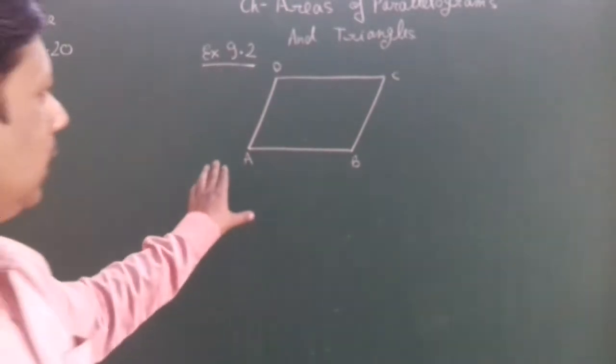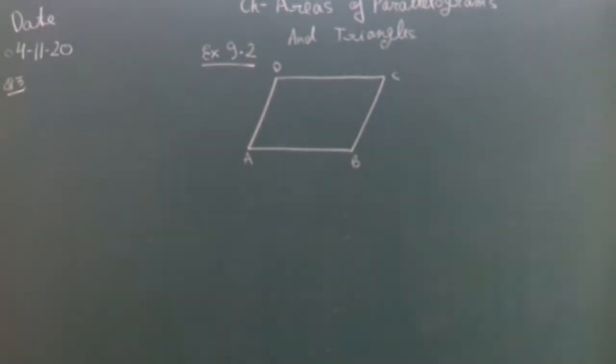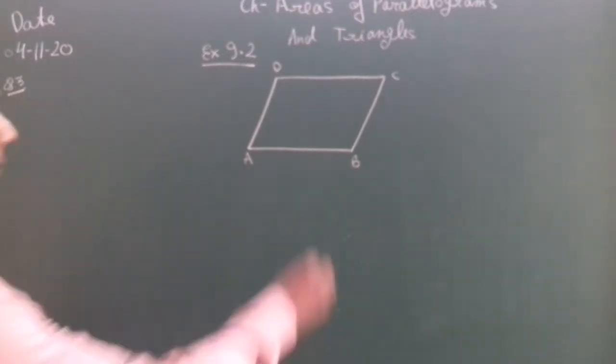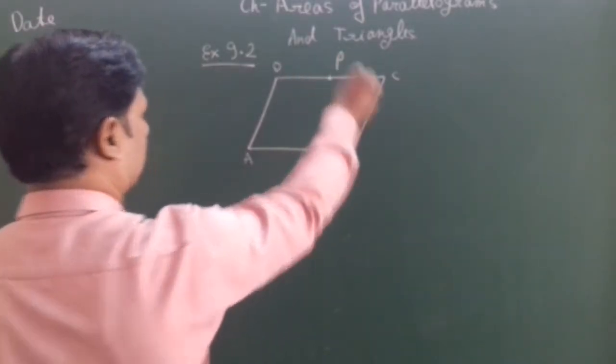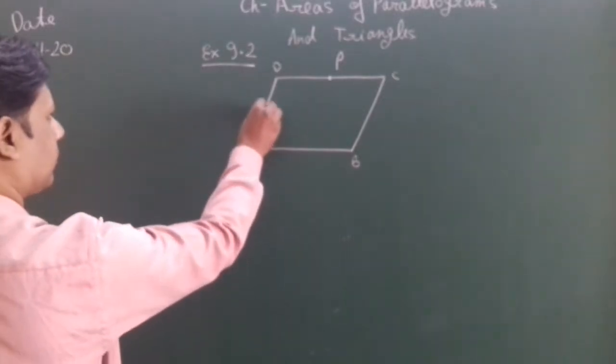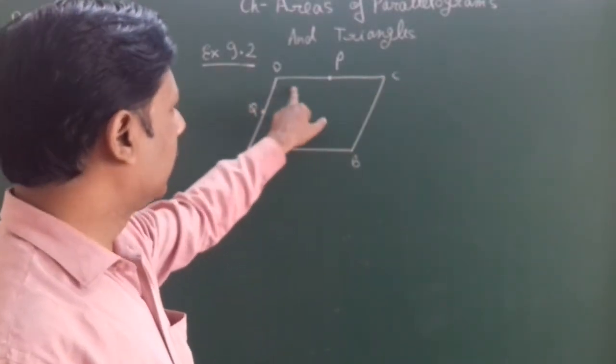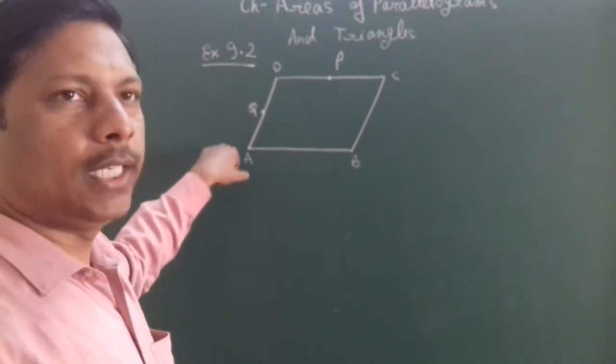You are seeing here a parallelogram ABCD. In this, P and Q are two points. P lies on side CD and Q lies on side AD.